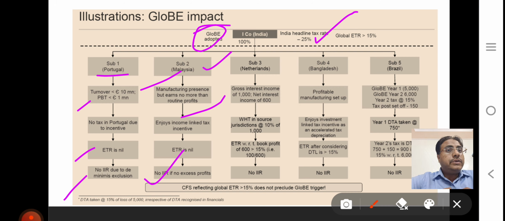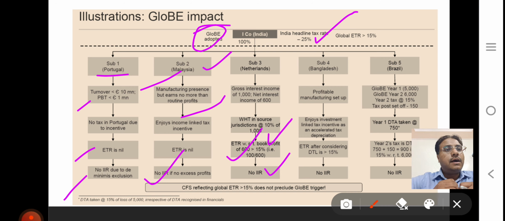Another subsidiary in Netherlands, you are earning interest income of 1000, for which you are withholding tax in India at 10%. 100 is your tax in India, withheld by the Indian holding company. So your effective tax rate for the Netherlands entity is 15%. That suffices for the purpose of the GloBE rule. So no IIR is applicable in this case also.